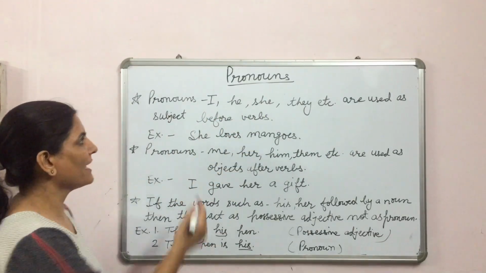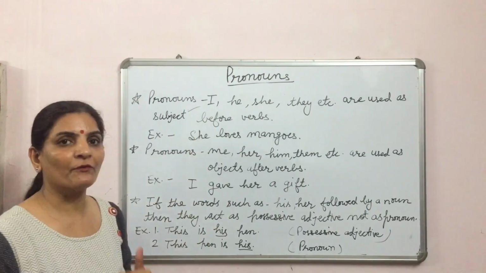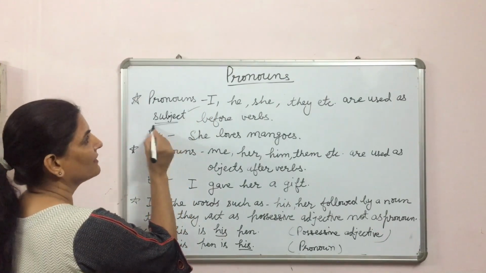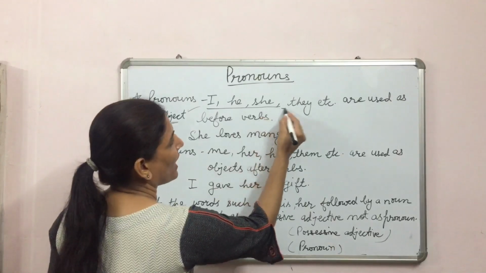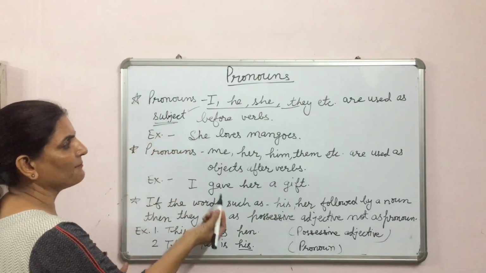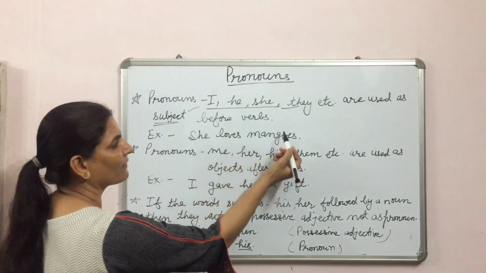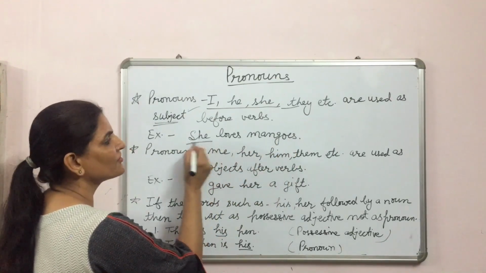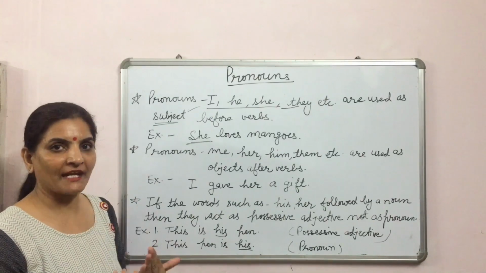Pronouns I, he, she, they, etc. are used as subject before verbs. These pronouns are used as subject. Let us see the example. She loves mangoes. Here she is used as subject.